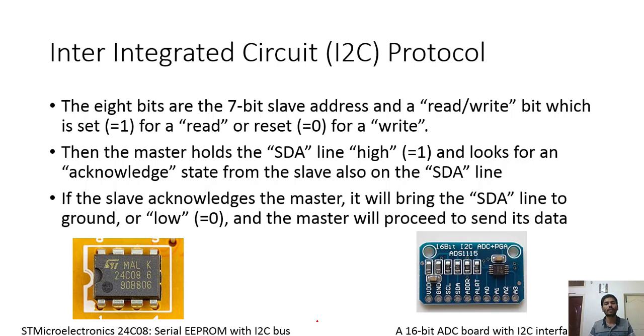We cannot invest 16 pins, because nowadays microcontrollers come with 16 pins. So we can invest only 2 pins using the I2C protocol and still get 16-bit results in serial communication. These are the two examples that I wanted to share.